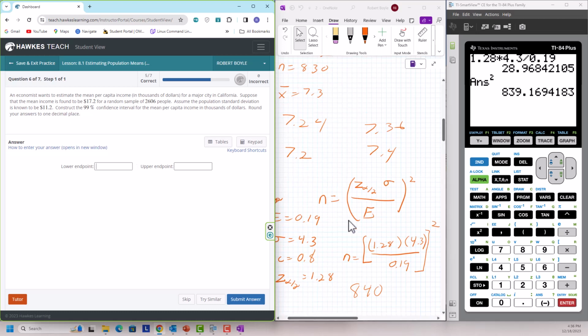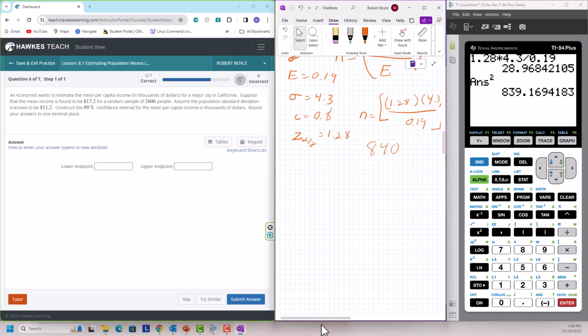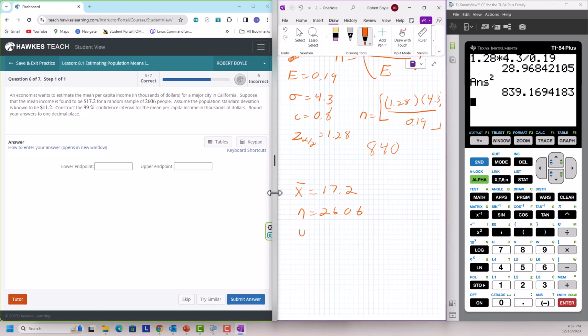So what do we know here? We know that the sample mean is 17.2. We don't need to add the extra zeros, so it's going to be 17.2. We know that we sampled 2,606 people. Okay. This population standard deviation is $11.2 thousand, and C is equal to 99% or 0.99.